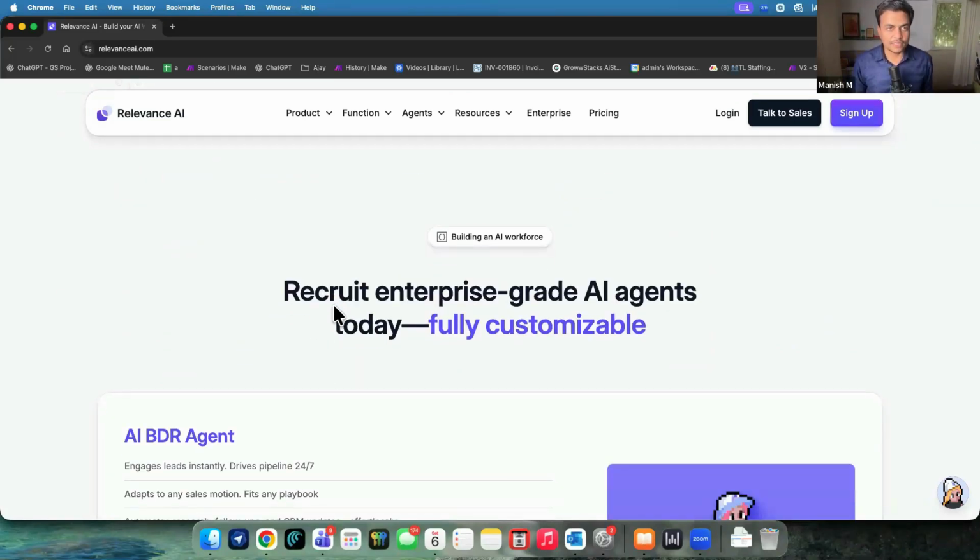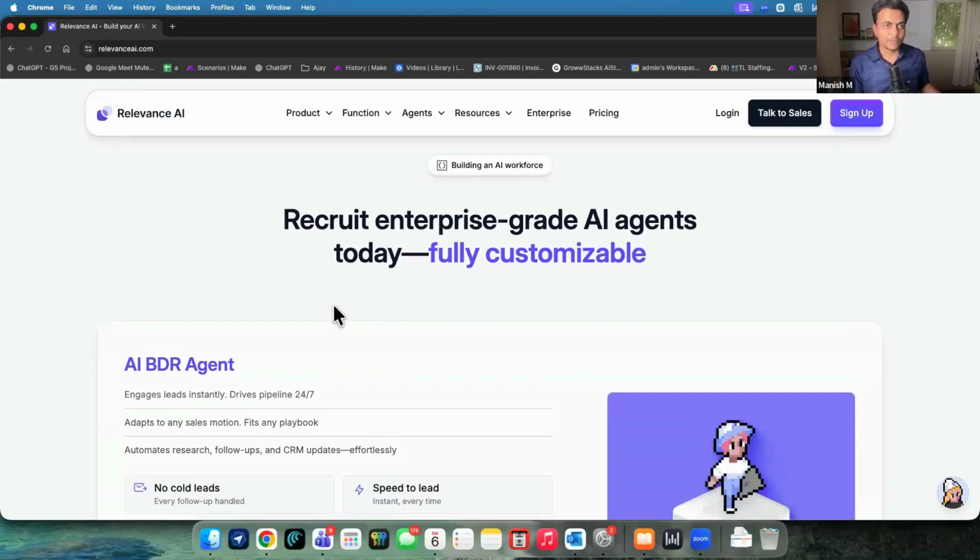Now, what does Relevance provide a little beyond any other agentic company? First of all, there is a difference between Make and n8n. Make is a complete make.com-managed system, not self-managed. Make is doing everything for you. You just have to go there, build your things, and run them. In the case of n8n, or LangChain, LangGraph, and so on, you have to manage your own infrastructure.